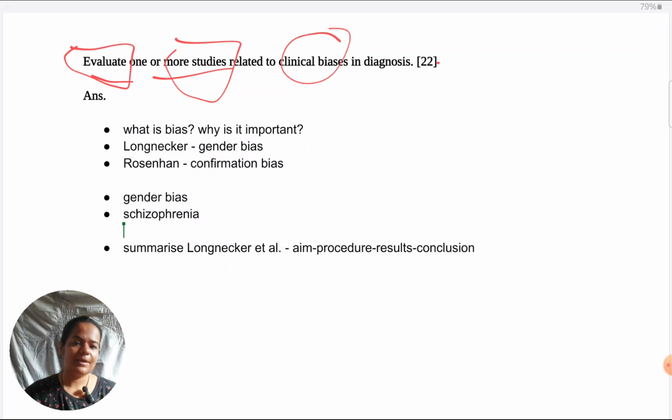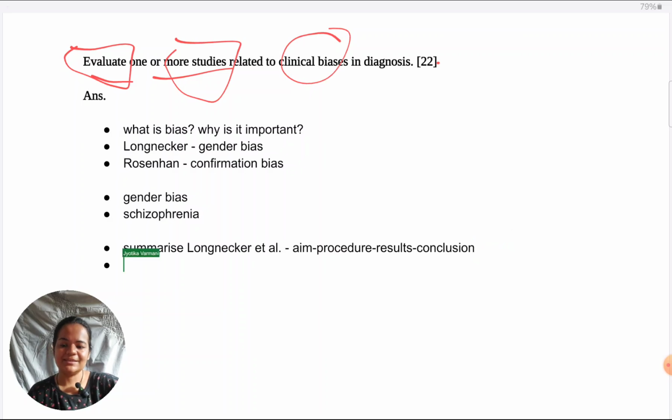So then they concluded by saying that because males are represented more in research and clinicians base their diagnosis on research, they are primed towards believing that males are going to have the disorder more, so inevitably they end up diagnosing more males. Essentially, they are trying to say that in males and females, in actuality, the prevalence of schizophrenia might be exactly the same. It's just that overrepresentation is biasing clinicians towards believing that males have it more, and then they end up diagnosing males to a greater extent. So you just summarize the study in this way.